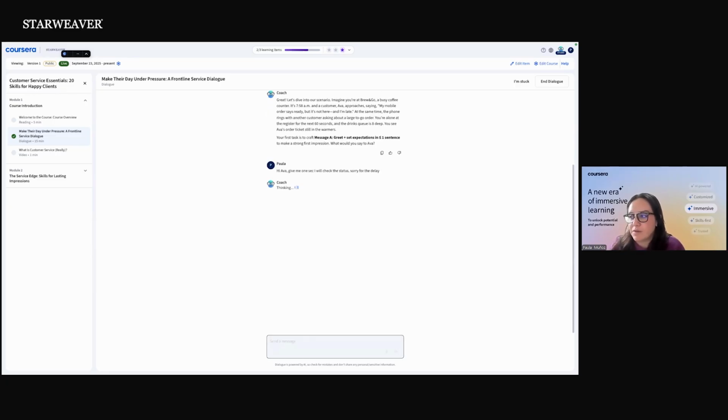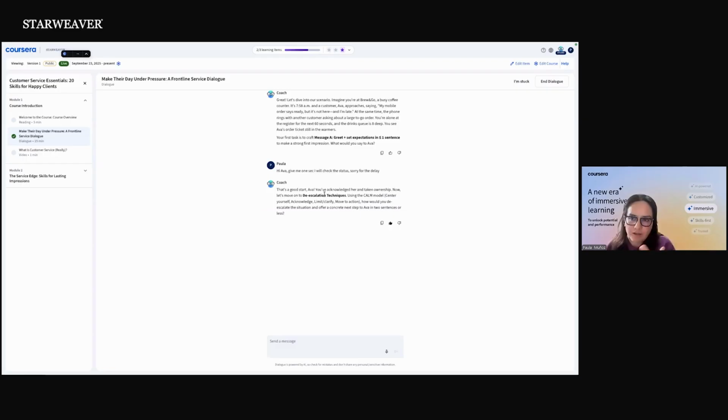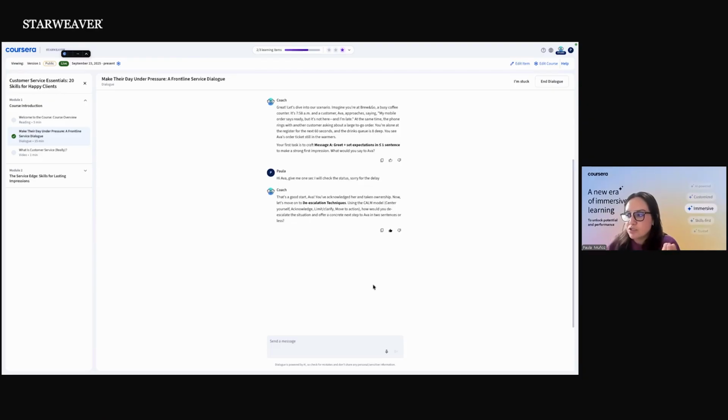So let's say that this is my answer, and Coach starts thinking. It said, okay, this is a good scenario, but you can also do this, right? And then I said, well, probably I like this response. You can provide feedback to the response, and you can continue doing the dialogue depending on the scenario that has been preloaded. This one is a little bit shorter because it's just the initial dialogue that we have in this course.